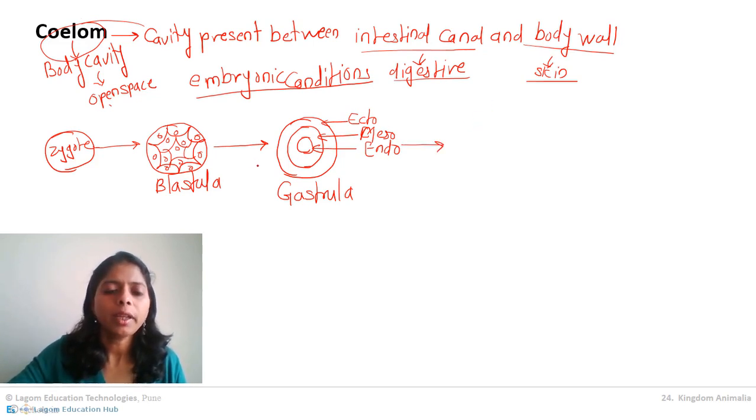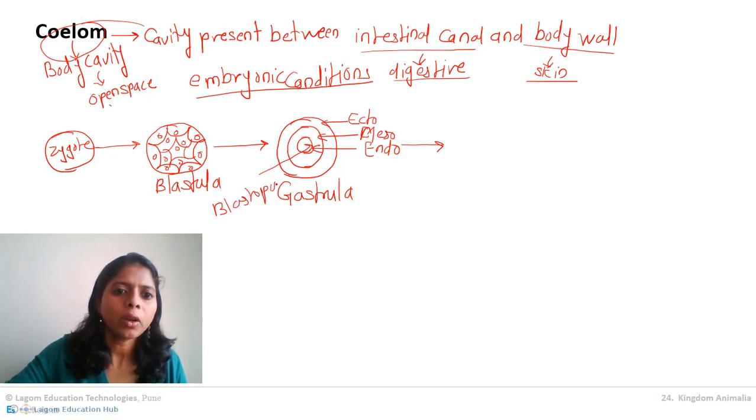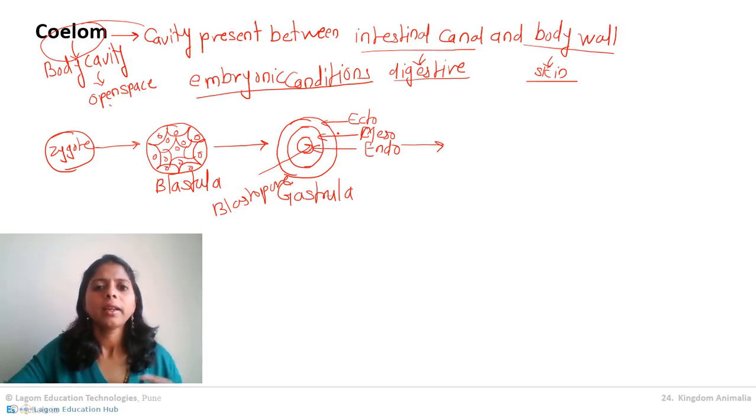If you remember, the space in the middle is called blastopore. After the formation of the 3 germ layers, all cells start their individual movement. Every cell starts to move, and because of this movement, every cell gets its own place.